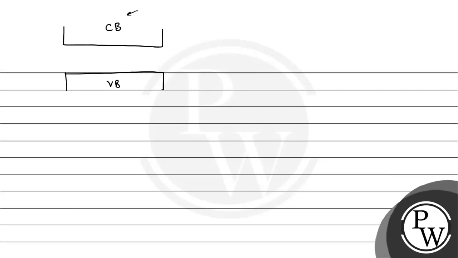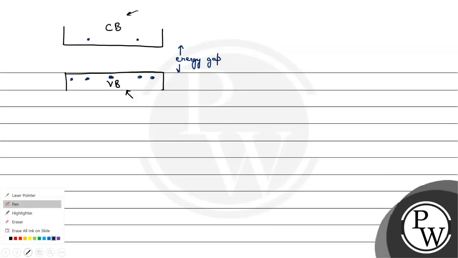Here, this is the conduction band and this is the valence band. Valence band is the band in which the valence shell electrons reside. In this case, valence shell electrons reside here, let's suppose. And the conduction band has very few electrons. The distance between them is called the energy gap. So these are the three things.